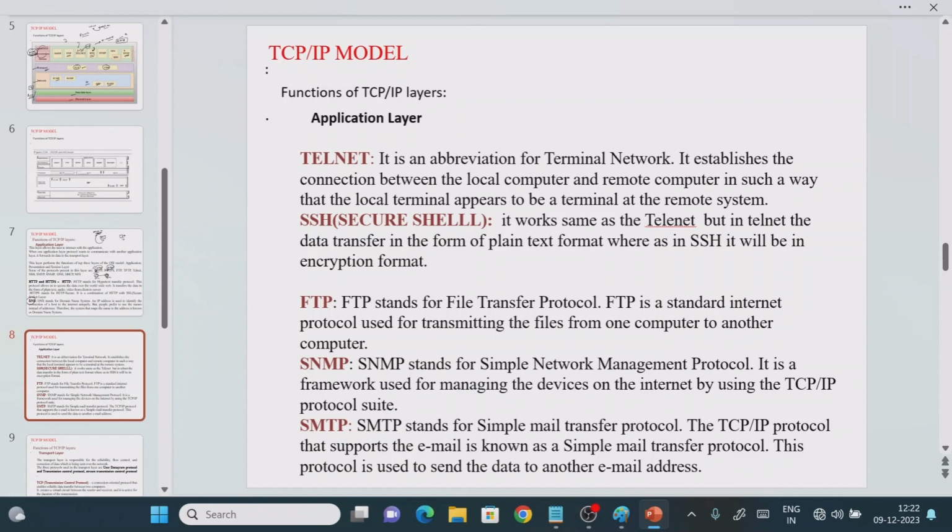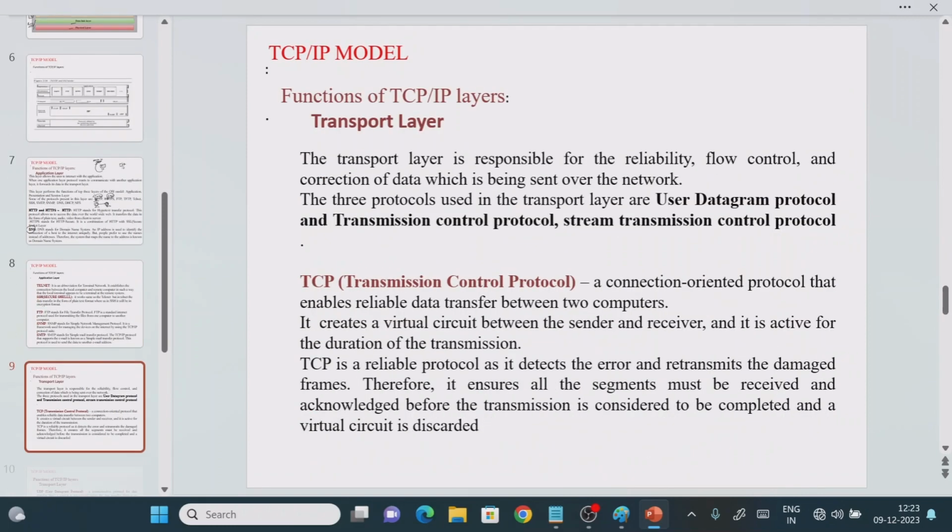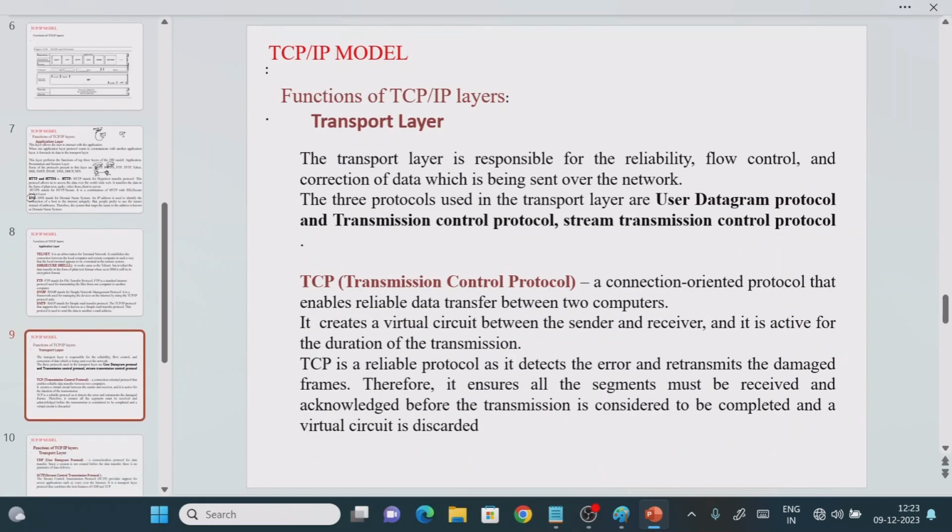This is the network management protocol, right? If you want to exchange information from one mail server to a different mail server, say from your Gmail server to the Yahoo mail server, both parties have to agree on the protocol called the Simple Mail Transfer Protocol, right? These are the protocols that come under the application layer. From the exam point of view, we have to write any 4 or 5 protocols.